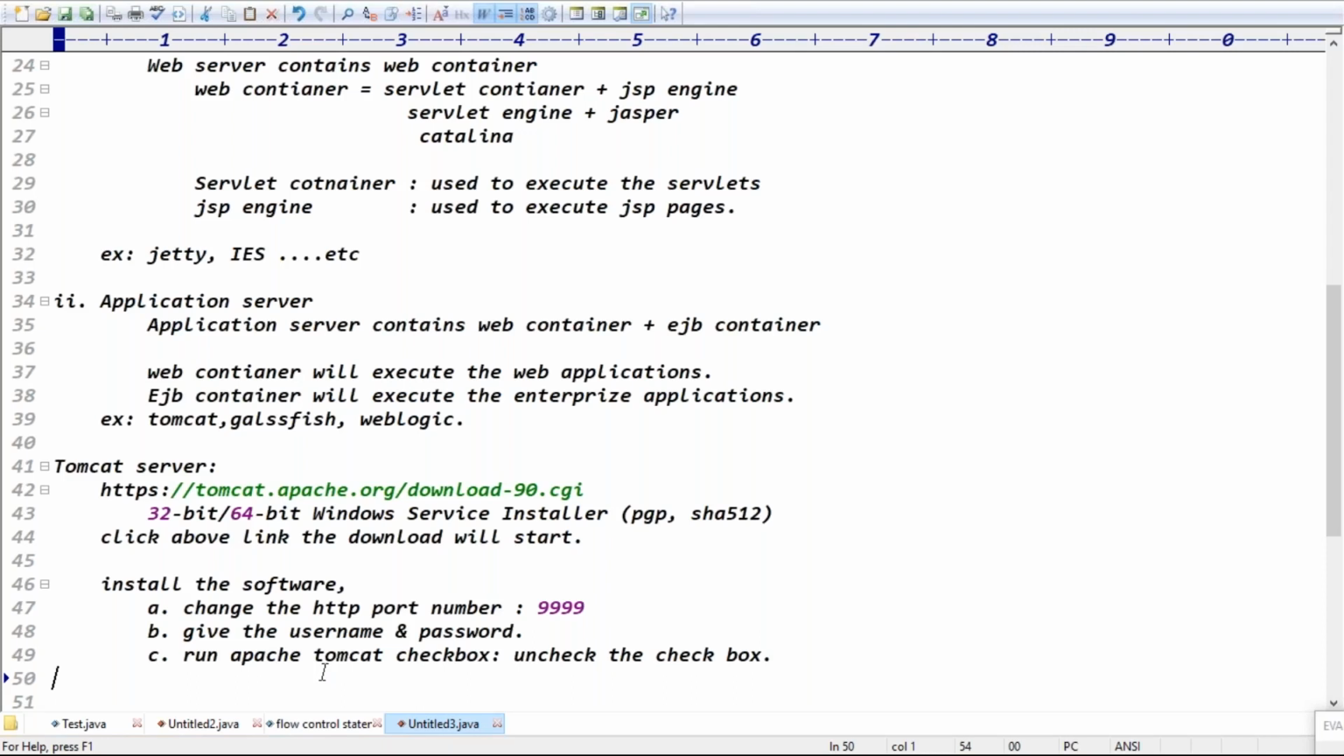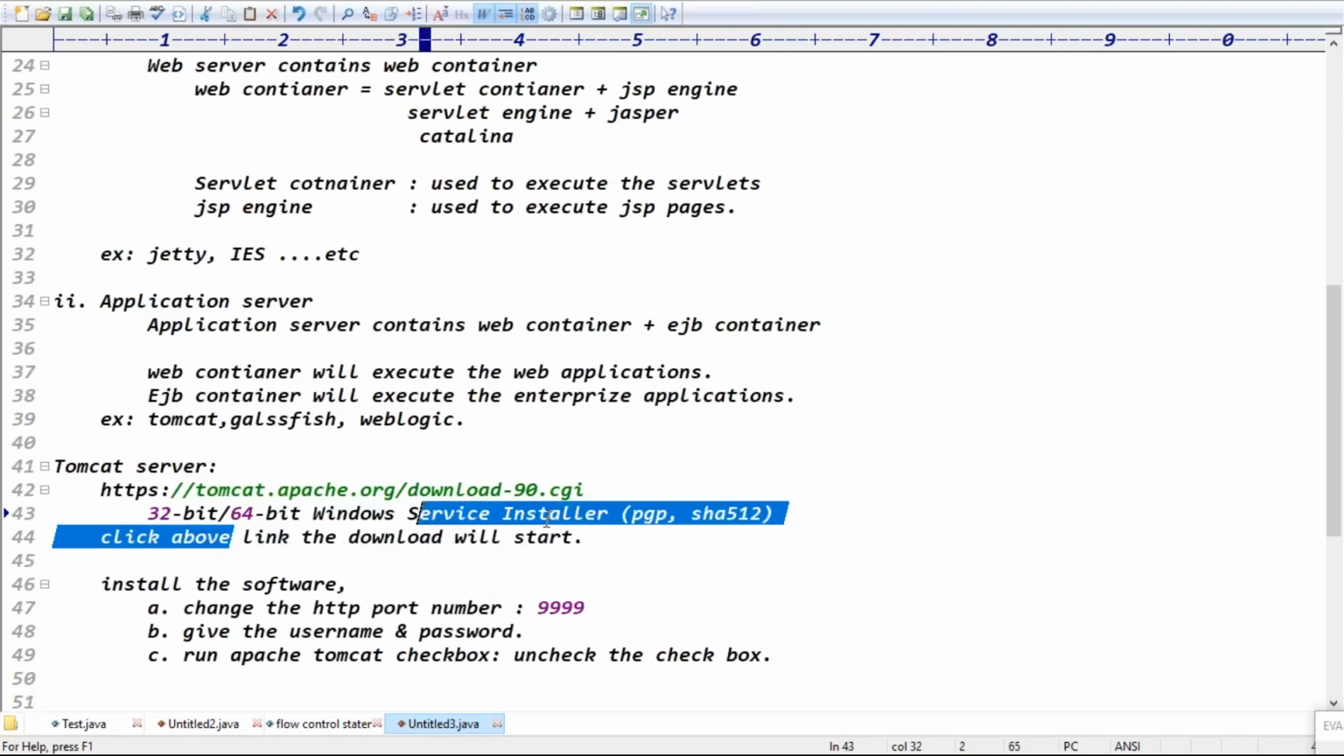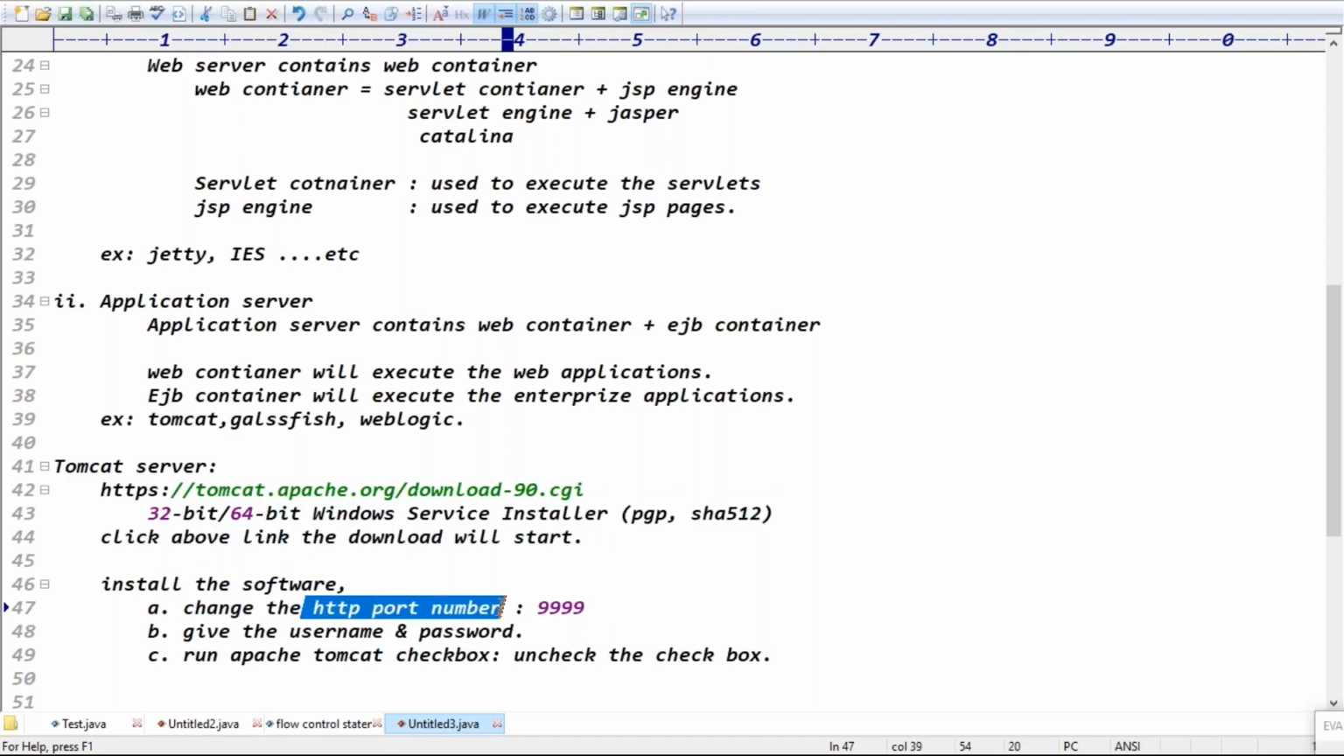Release notes, license, Apache. Guys, this is the website to download. We need to click on this Windows Service Installer. Click the above link and the download will start. Install the software, guys. During the installation process, change the HTTP port number. The shutdown port and the other port, we do not need to change; just change the HTTP port number, like 9999. Give the username and password of the Tomcat server. The Run Apache Tomcat checkbox is there, right? Uncheck the checkbox, guys.